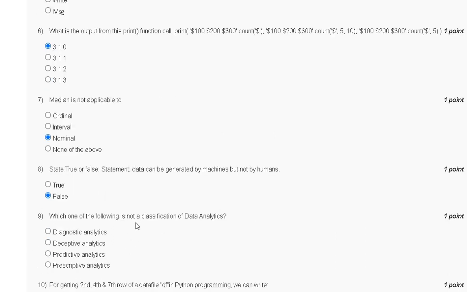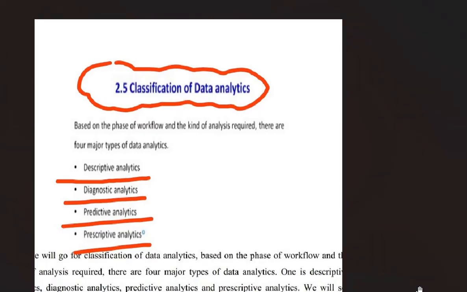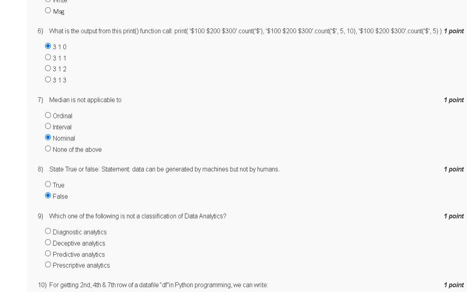Question number 9, which of the following is not a classification of data analytic? First, diagnostic analytic. Second, descriptive analytic. Third, predictive analytic. Fourth, prescriptive analytic. So the explanation of question number 9 is here. Classification of data analytic: descriptive, diagnostic, predictive, prescriptive. So the correct answer to question number 9 is option number B.